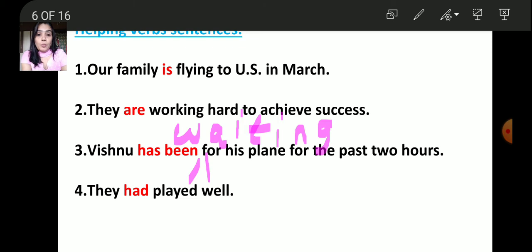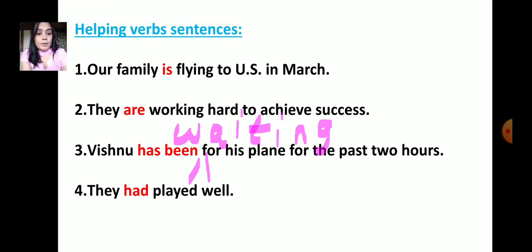The main verb is waiting, and has been is the helping verb. Number 4: They had played well. Played is the important main verb, and had is the helping verb. So is, are, has been, had are helping verbs.